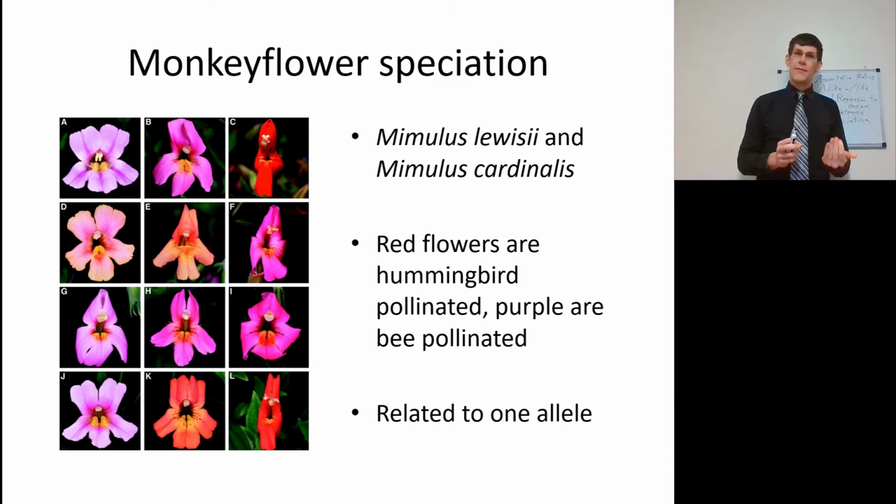In nature, however, they have recently speciated due to one real allele. We found this one allele, I think it was YUP1 or something like that, which causes bees to be much more likely to pollinate it. So one allele is going to make it more bee pollinated, the other allele is going to make it more cardinal pollinated, and variation in that one allele causes assortative mating with others that have the same allele, such that you end up with two different populations of organisms diverging in real time to being pollinated by bees and being pollinated by cardinals due to one allele and then others being added onto that.